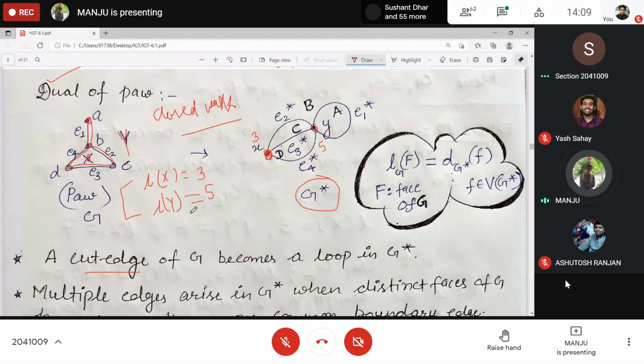Length of these faces in G? Yes, ma'am. The x face corresponds to this small x vertex, right? And this y face corresponds to the y vertex.